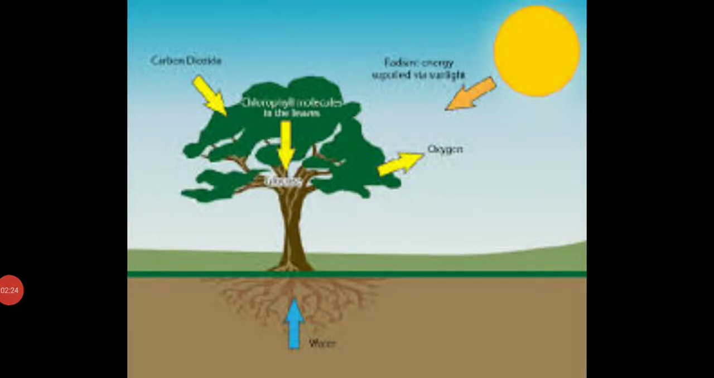Plants also need air to prepare food through the process of photosynthesis. You have already studied that plants need carbon dioxide and water to make their own food. They make their food by taking carbon dioxide and water in the presence of sunlight. So without air, plants can't make their own food. So air is also very important for plants.